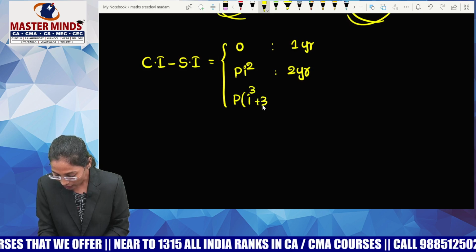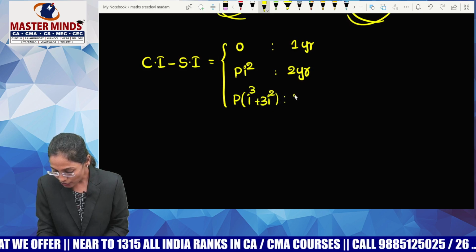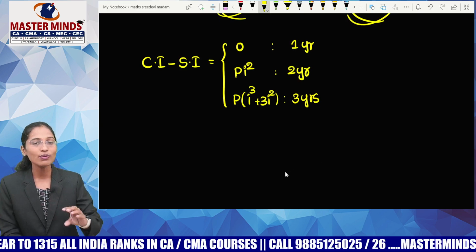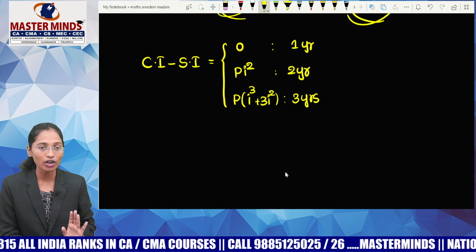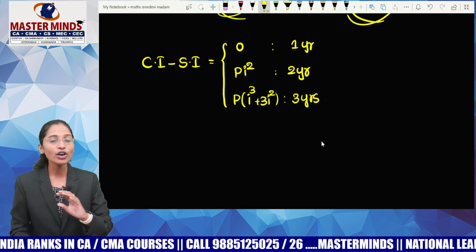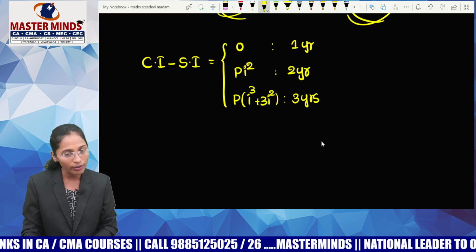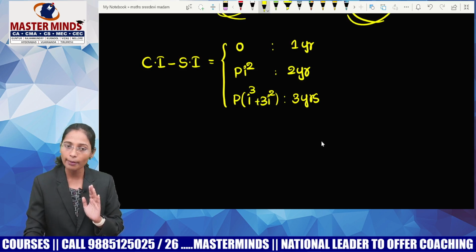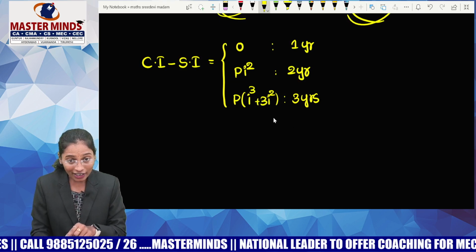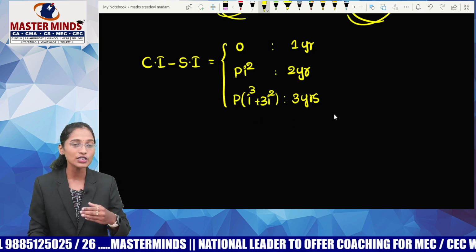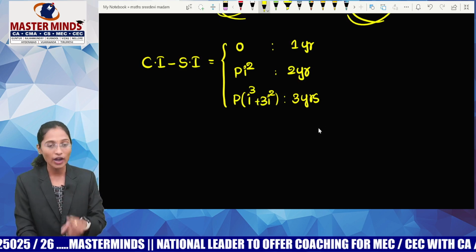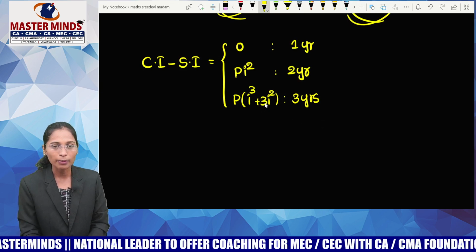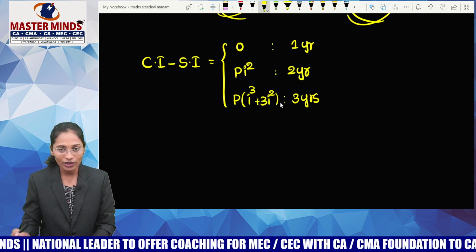So guys, the reason for writing this formula for 3 years is, though it's not important, I'm writing it because if I don't write it, for 2 years you will take PI square and for 3 years you will write PI cube. That is the problem with you all guys. So that is why I'm writing this formula. If you're not interested in reading this formula, that is also okay for me, because you know the formula for compound interest, P of (1 plus I) whole power n minus 1, and the simple interest formula PTR by 100. You can use that. But if I leave out this formula, you guys will assume that it is PI cube. So it's not PI cube guys, it is P of I cube. If you want to remember, tell me the derivative of I cube. 3I square. That's how you can remember. Okay. P of I cube plus 3I square for 3 years.